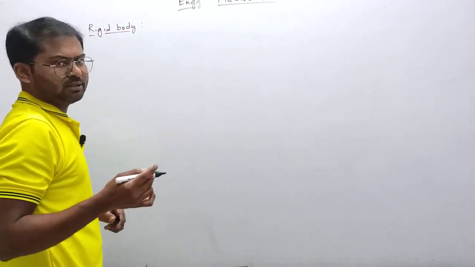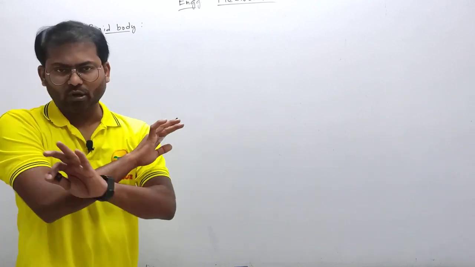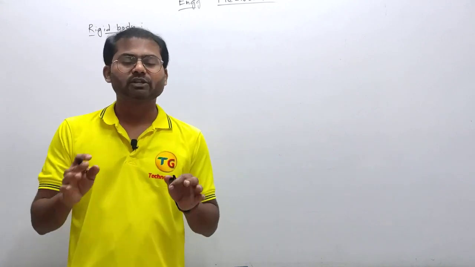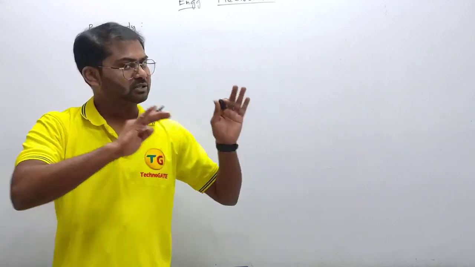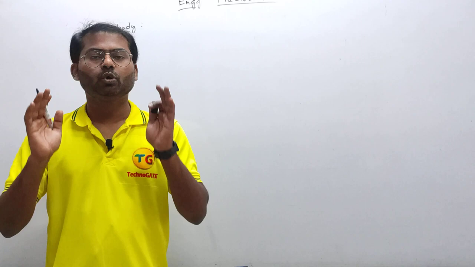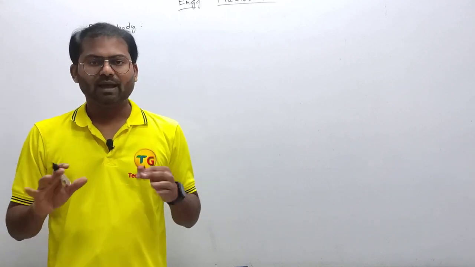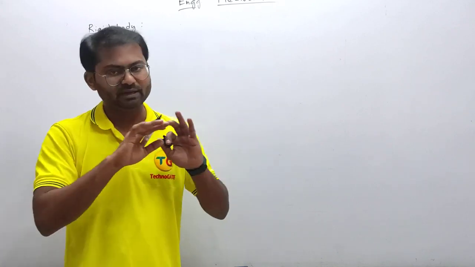So I told you that no matter whatever is the force acting on the body, it will not undergo any deformation, and we assume every body is a rigid body in the whole subject of engineering mechanics. Whether it is said in the question or not, you are going to consider the body to be a rigid body. Understand? And as we are considering the body to be rigid, there will not be any deformation.